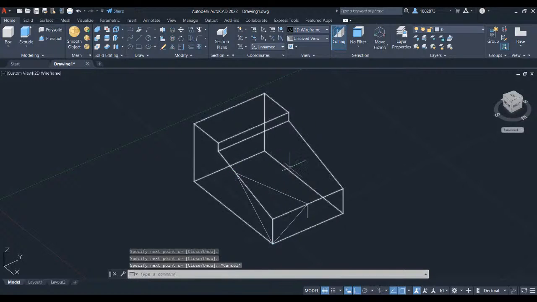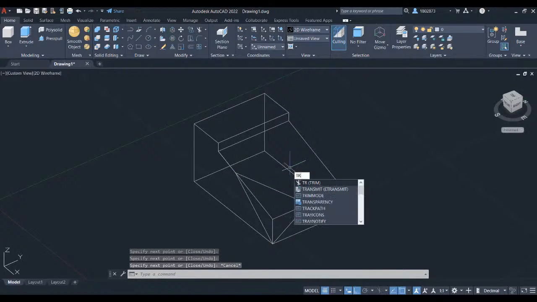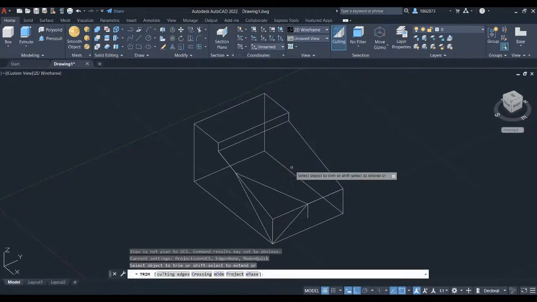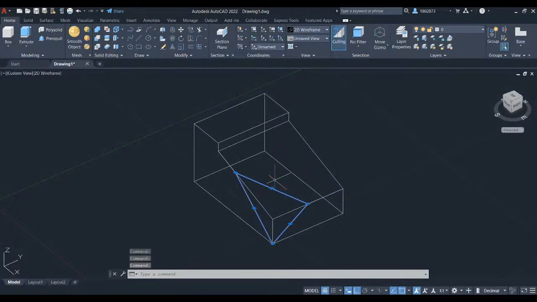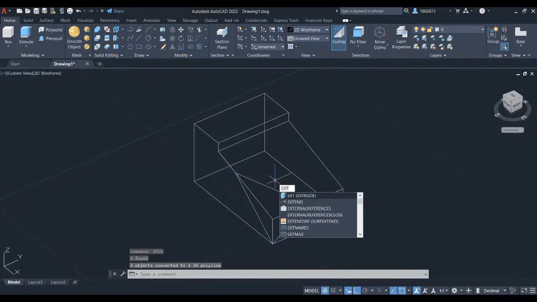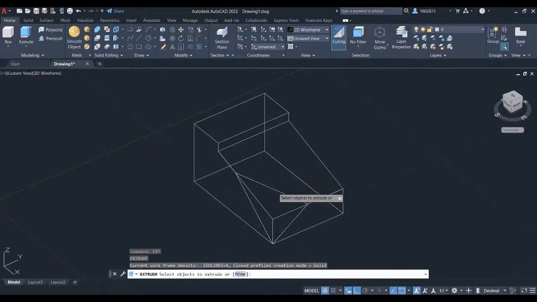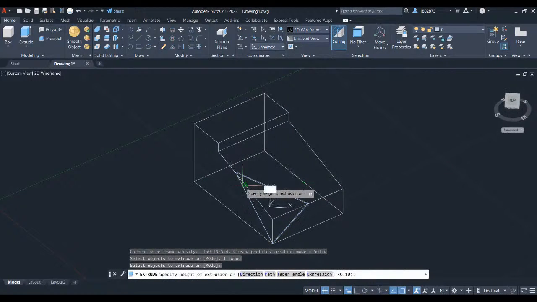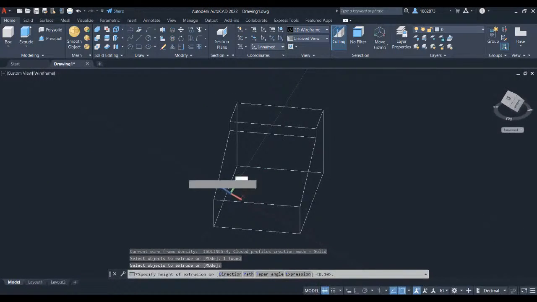Let's trim out the lines. Press TR for shortcut command to trim and press enter. Select the lines in this triangle part and we will convert it into a polyline. To do that, press join and press enter. Let's extrude this triangle. Press EXT for extrude and press enter. Left click on this object and press enter. Hover your crosshair here and left click.